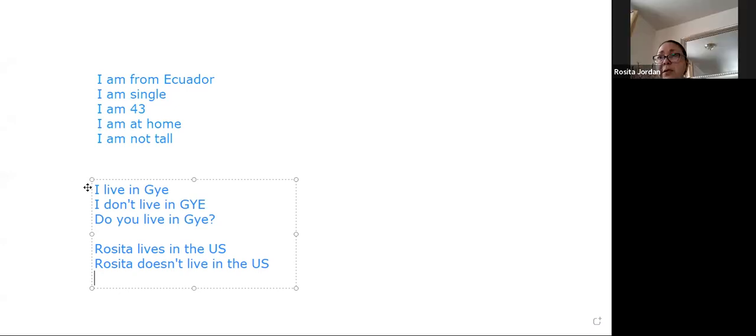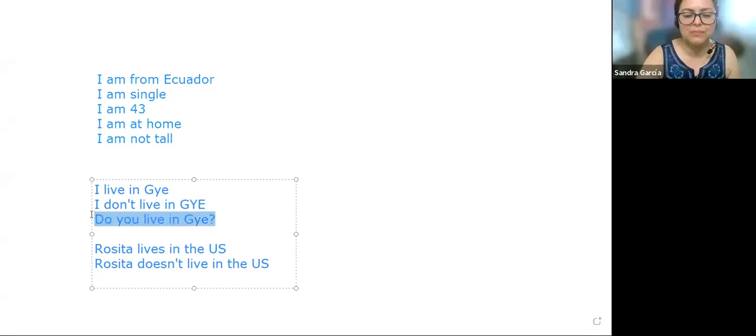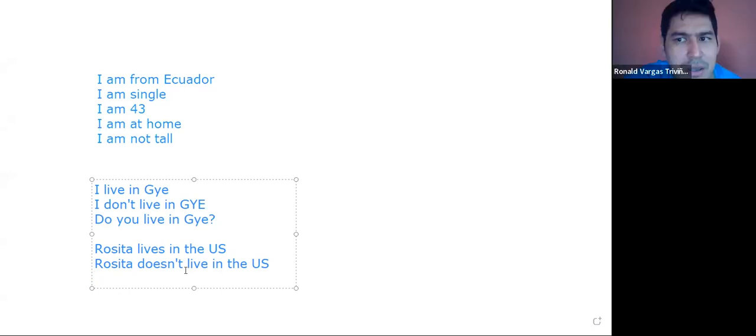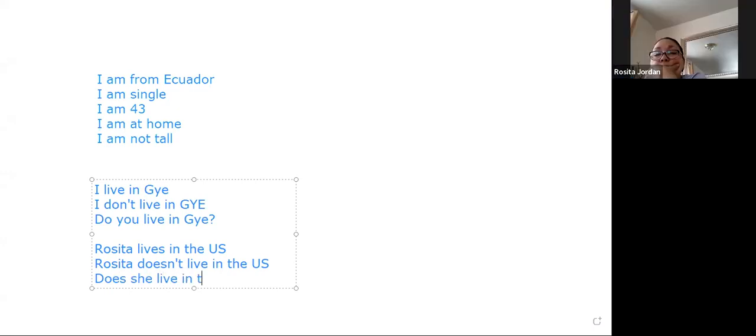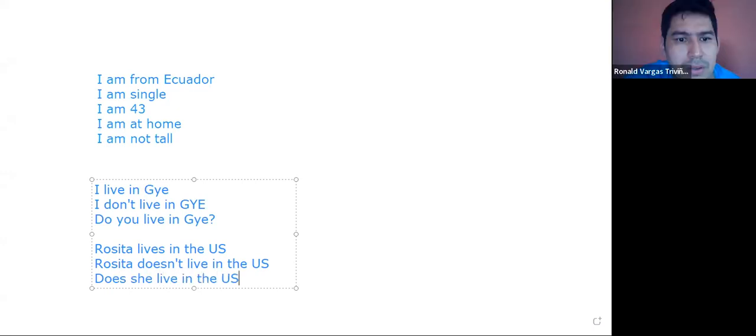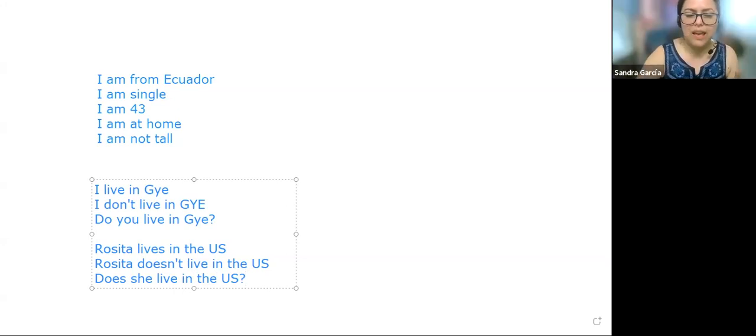Interrogative. Does she live in the US? Esta es una pregunta de sí o no. And a yes/no question starts with the verb or the auxiliary. This is the auxiliary, right? Does she live in the US?